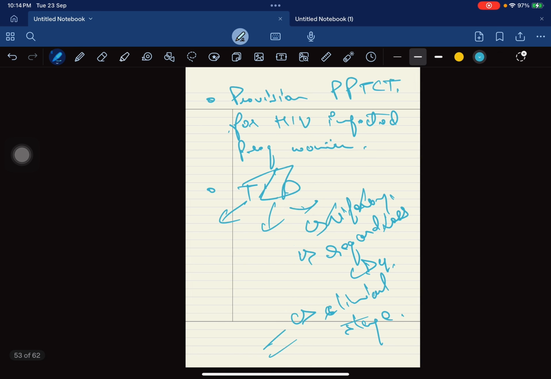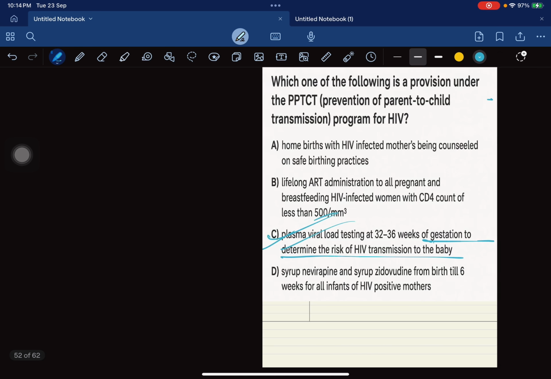And then coming to the question, this one point that plasma viral load testing at 32 to 36 weeks of gestation to determine the risk of HIV transmission to the baby. So this is another important point.